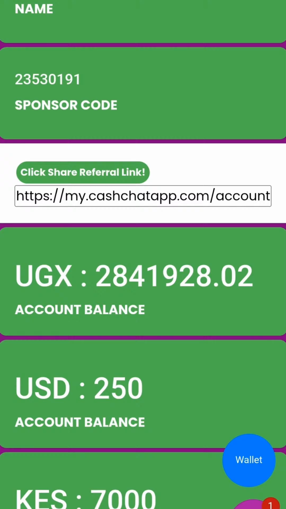Even people from Japan, Australia, New Zealand, and Singapore. So you get paid $10. Even for people from India, Bangladesh, Sri Lanka, you get $10 per person you recommend.